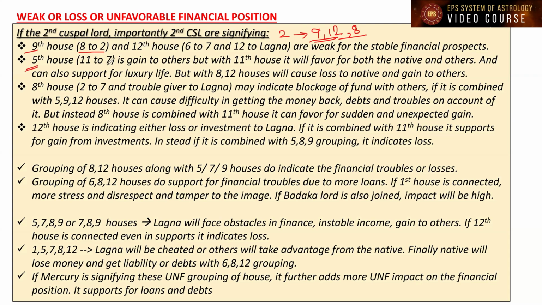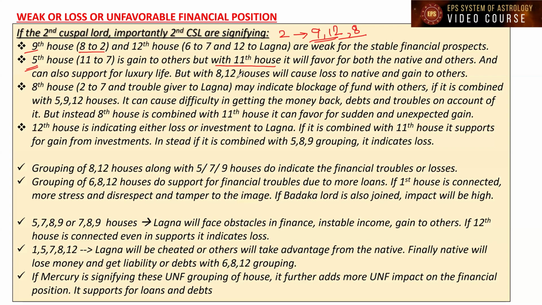The fifth house is the 11th house to the seventh house. It is a gain house to the opposite party or others. It is gain to others, but this can be supportive to the Lagna. If it is along with the 11th house, it will favor both the native and others, and can also support a luxury life, because 5 and 11 houses were already discussed.